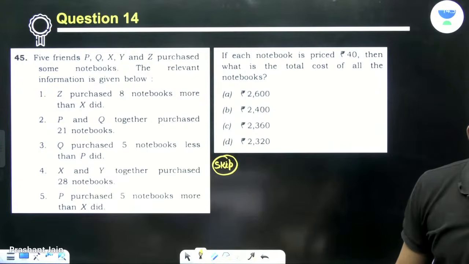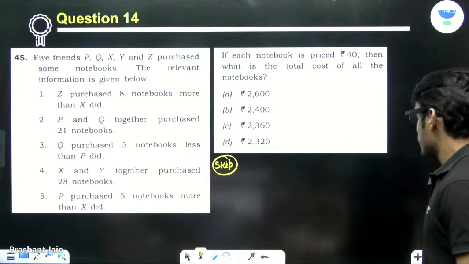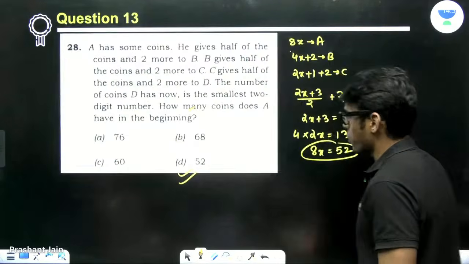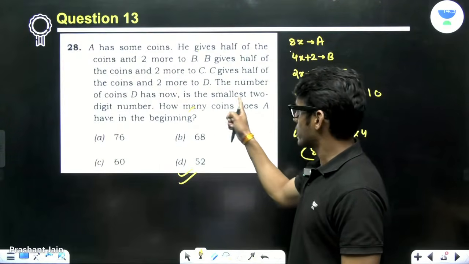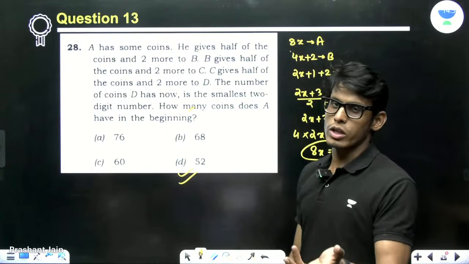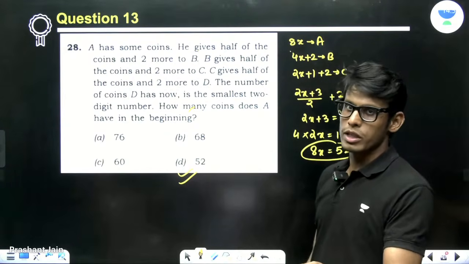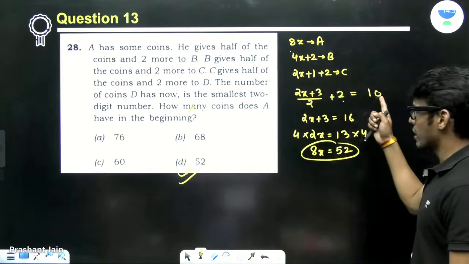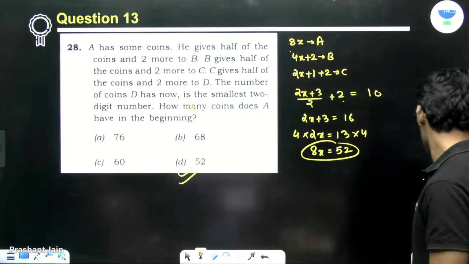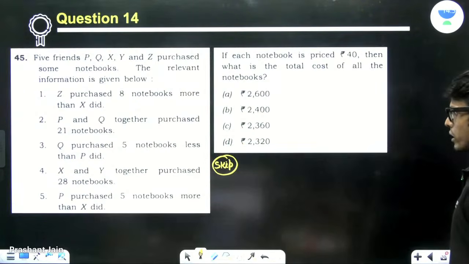Raman Meena asks how it equals 10. Raman, in this problem, D has now the smallest two-digit number. You just have to think what is the smallest two-digit number. The smallest two-digit number is 10, right? That basic level of numeracy you have to know. Okay, perfect. So we are skipping it.